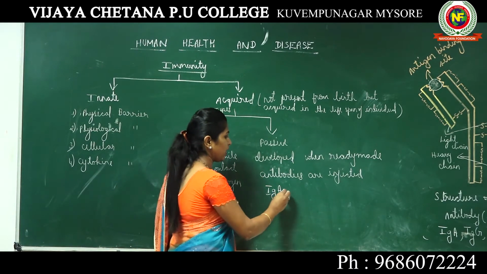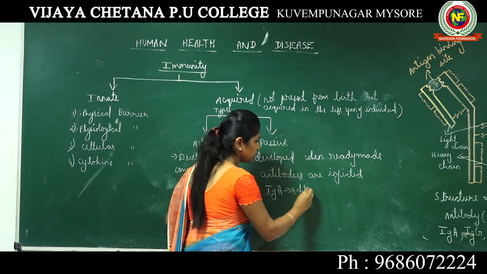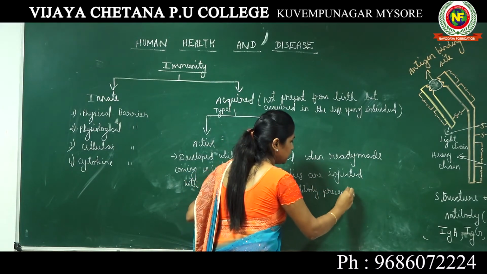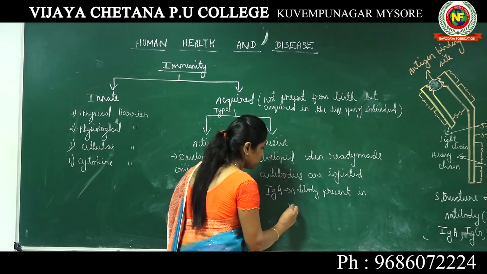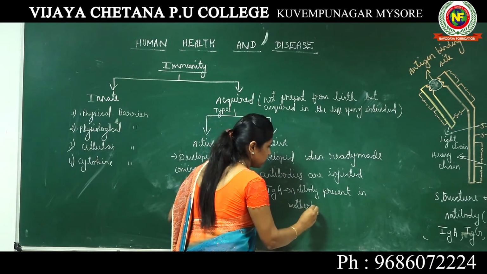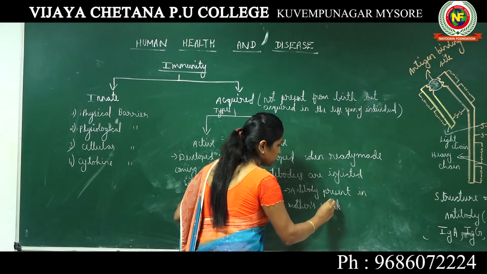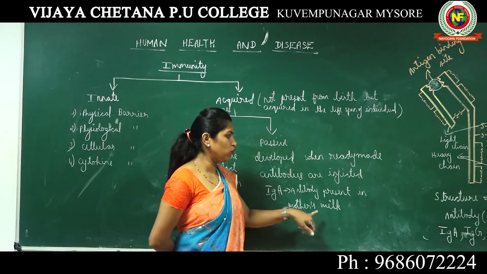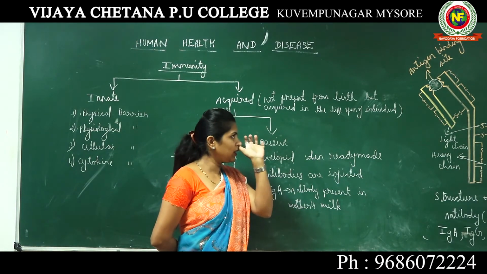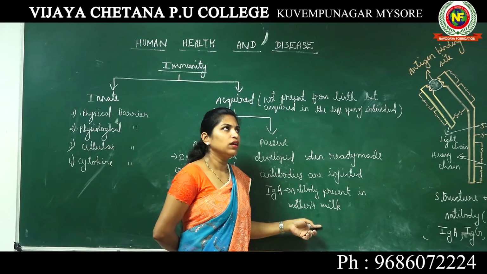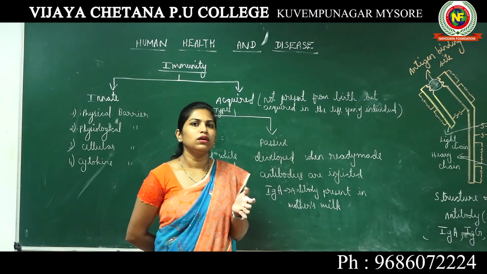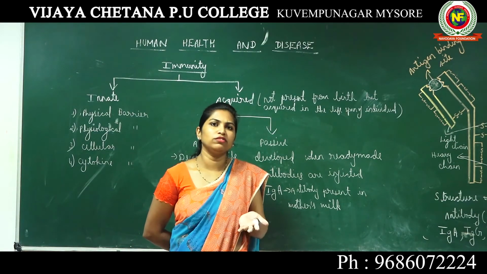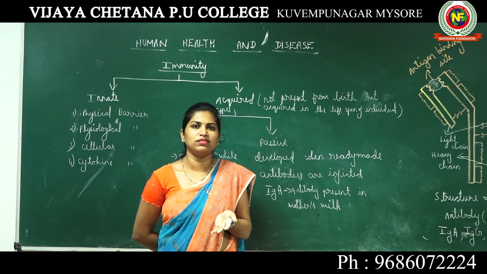Okay, IgA is an antibody present in mother's milk. The polio example cannot be taken as a proper example, because in polio, antibodies are not injected inside the body. You make the body produce antibodies before the polio virus attacks your body.